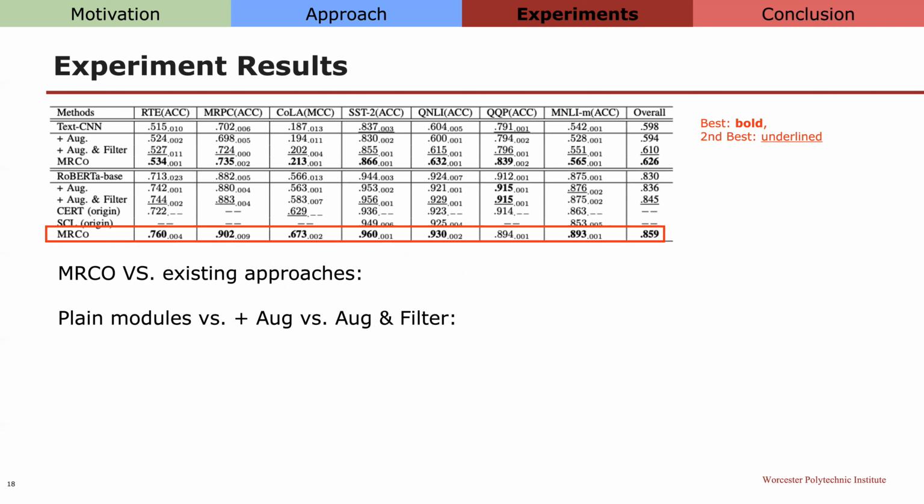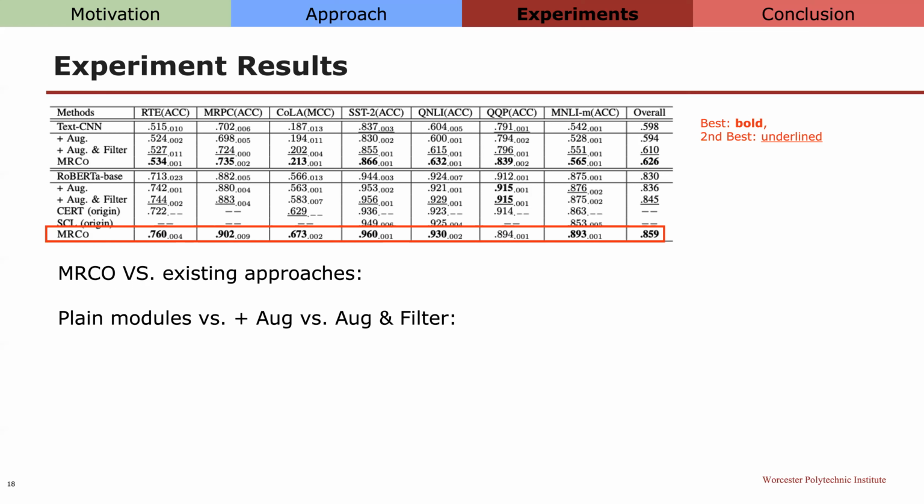Best performance is in bold and second best is underlined. From this table, we have several observations. First, MRCo achieved the best performance across 6 of the 7 tasks on the RoBERTa-based encoder and 7 of 7 on the text CNN model. On average, MRCo achieved the best performance.